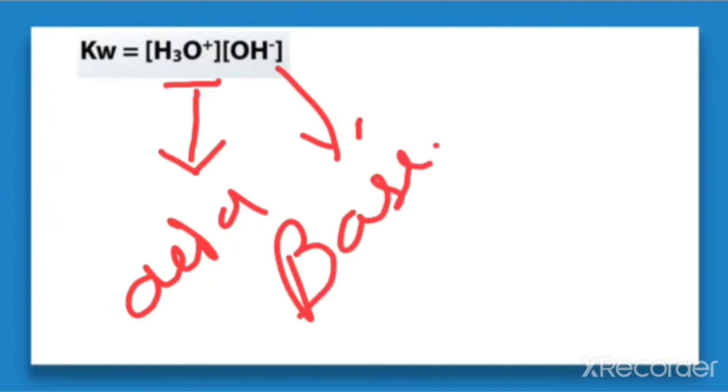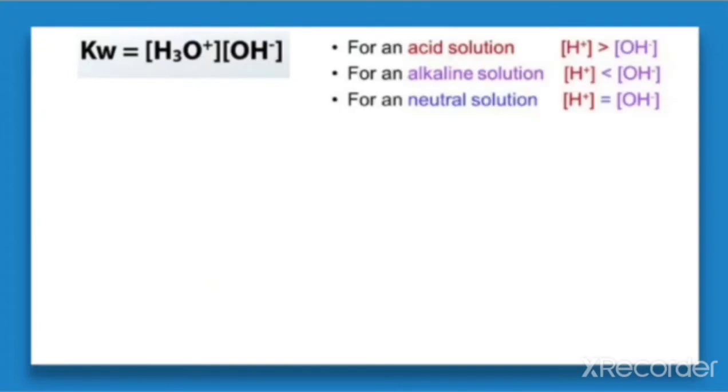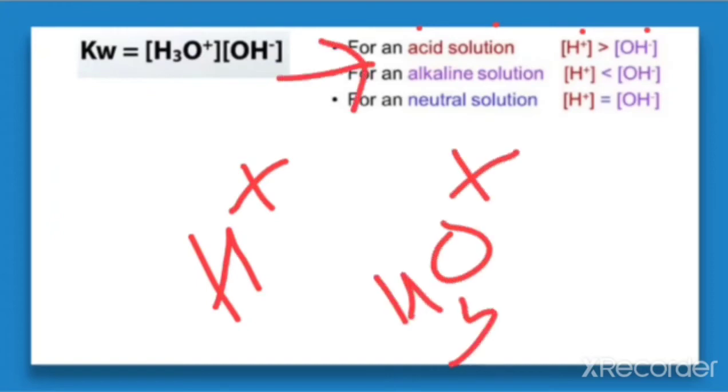So depending upon the concentration of H3O plus and OH negative, for an acid solution, the concentration of H plus is greater than OH negative. Once again, H plus can also be written as H3O plus, so don't get confused here.